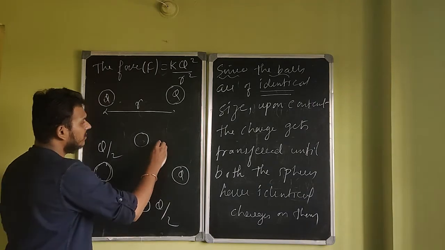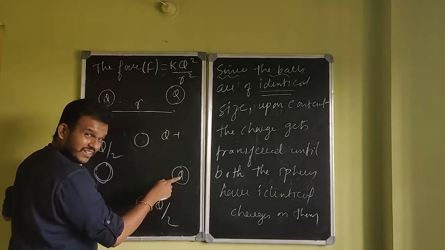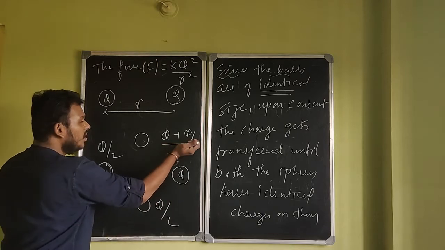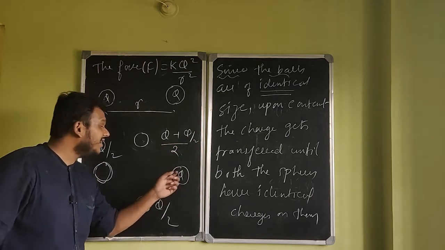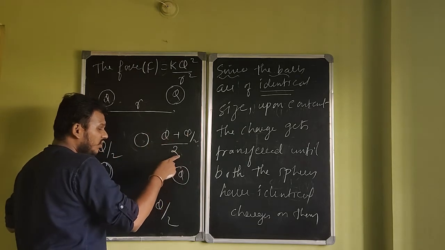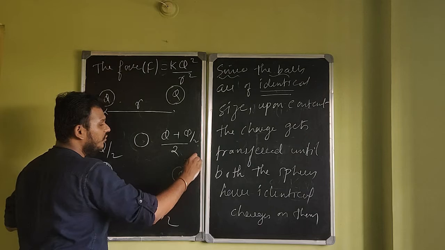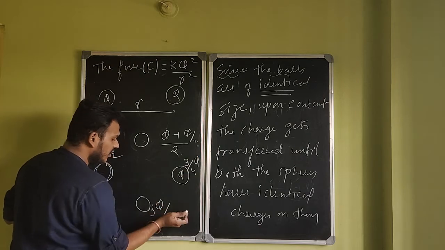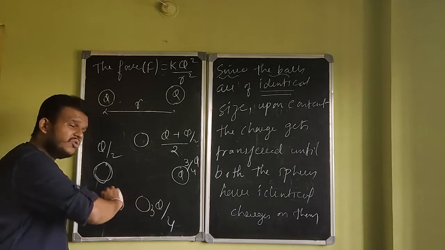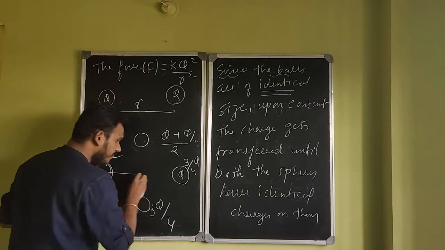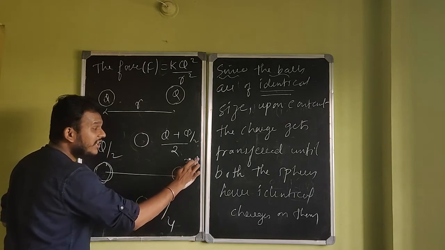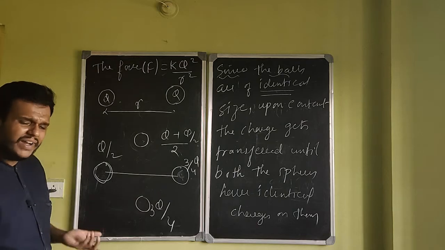The average will be q plus q by 2, divided by 2, which is 3q by 2 by 2, which is 3q by 4. So 3q by 4 on this, and the final charge on this also will be 3q by 4. I don't care how much charge is on this in the end, because I'm throwing it away. But the final charge on this is q by 2 and the final charge on this is 3q by 4.